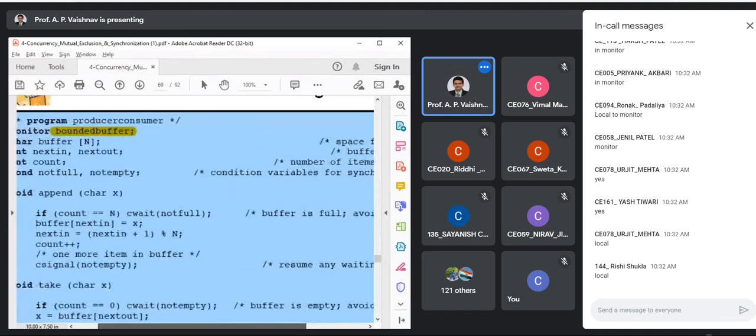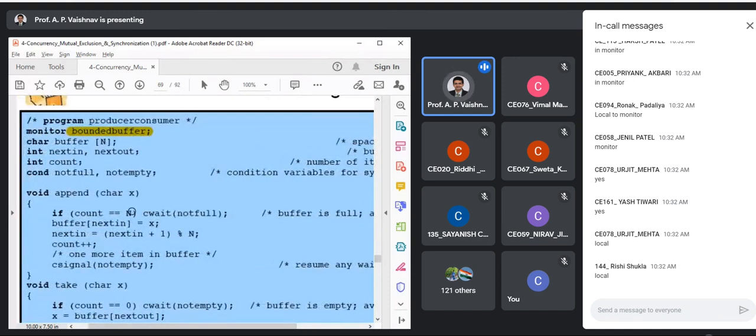Okay. Now, see, we have two condition variables. This is the important part. Not full and not empty. Can you tell me when the not full condition is true? Think and answer. When there is at least one space available. Yes or no? When there is at least one space available in the buffer.